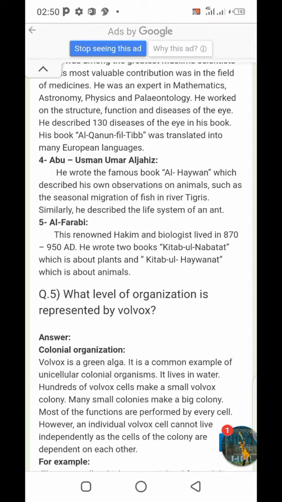Next scientist is Al-Farabi. He is renowned, simply called a famous Hakim, like a doctor and biologist, who lived in 870 and died in 950. He wrote two books, Kitab al-Nabatat, which is about plants, and Kitab al-Hayawanat, which is about animals.